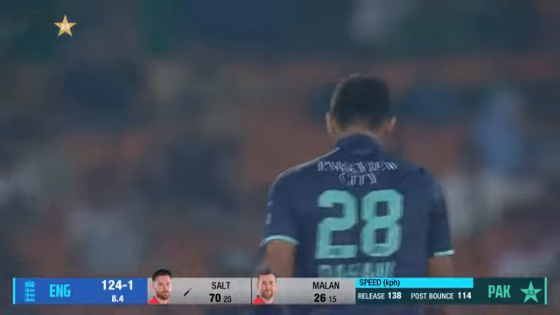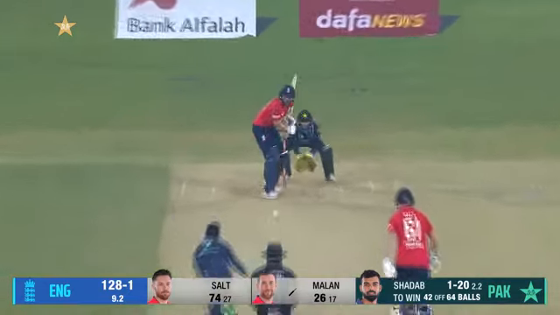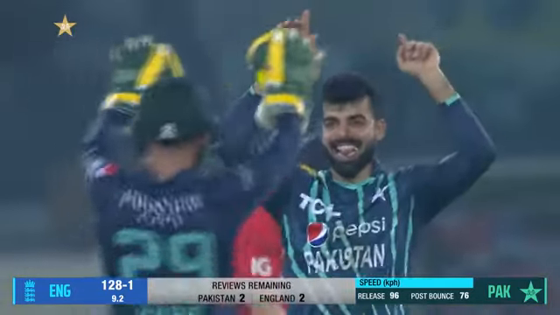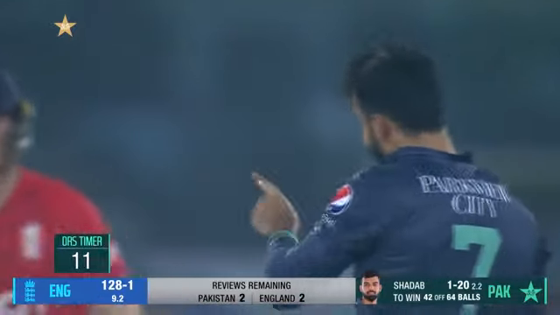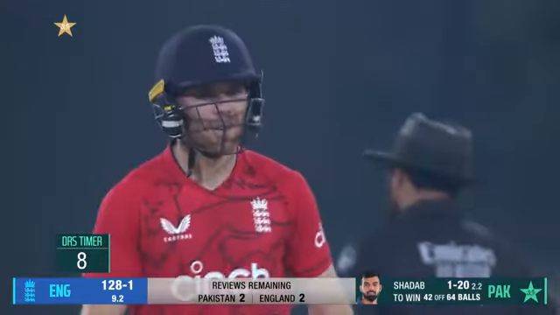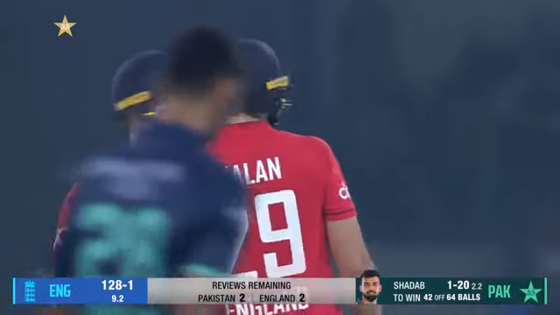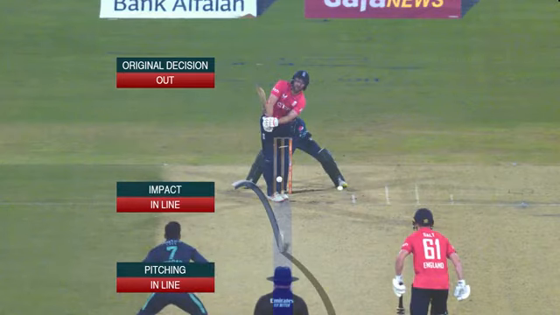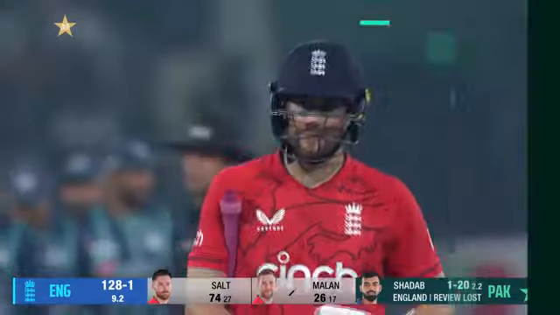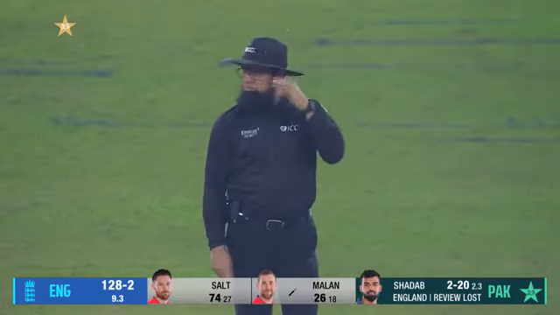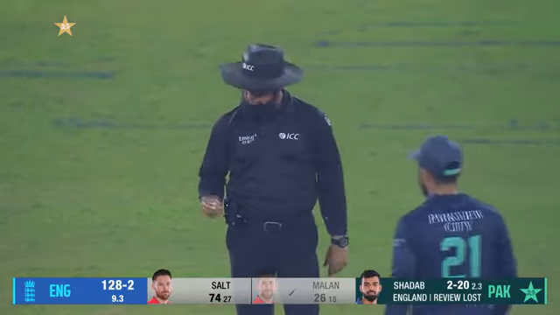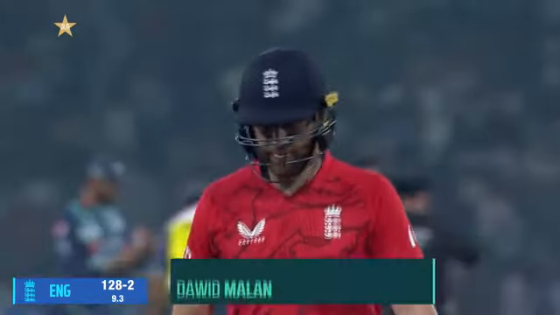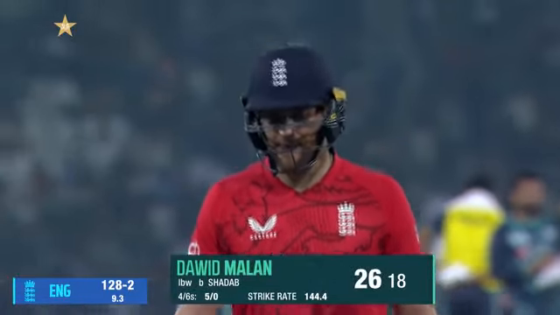One bounce. Oh, that's close. That stayed low. It's given right away. Shadab with another one. Malan is going to review this, but I know there's a man back in Essex in England who is chuckling away at that dismissal. Nasser Hussain. Pitching in line, impact in line, wicket hitting. Stayed low, crashing straight into the stumps, and Dawid Malan has been done by, well, the oddest delivery of the night. He's played well for his 26, just off the 18. England 128 for 2.